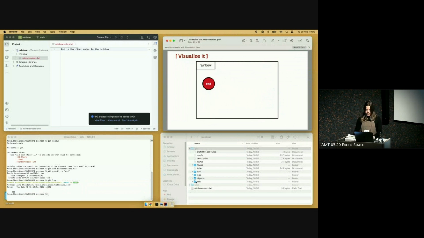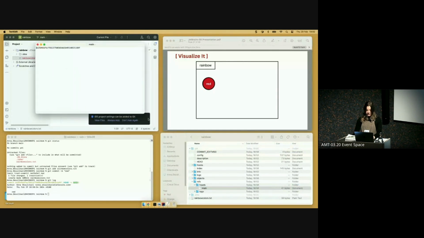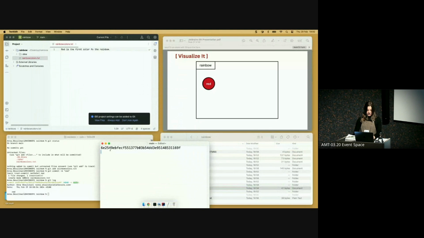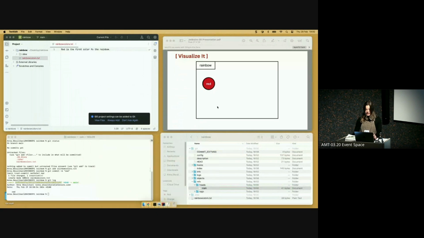So the way I make that really explicit is I'm going to show you that inside the refs directory, inside the heads directory, there's a file called main. And if I open up this file and I make that a little bit bigger, we can see that inside that main file, there's a commit hash. And that commit hash is actually just the commit hash of the red commit. And that's how I show people explicitly that branches are just pointers to commits. They just point to a specific commit.